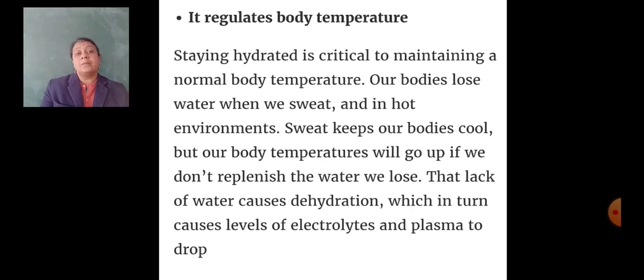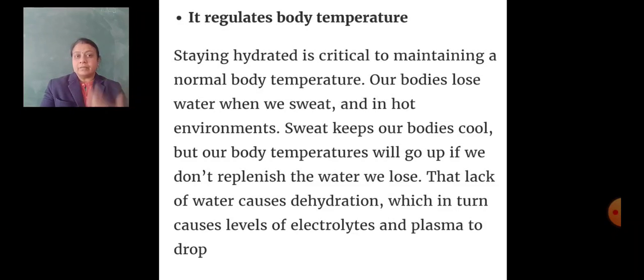It also helps to regulate body temperature. Staying hydrated is critical to maintaining a normal body temperature. Our body loses water when we sweat, and in a hot environment, sweat keeps our body cool, but our body temperature will go up if we do not replenish the water we lost.